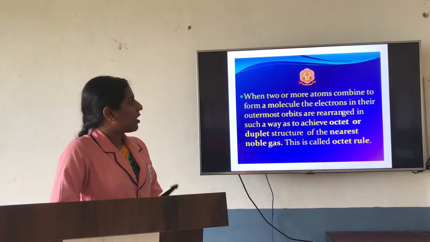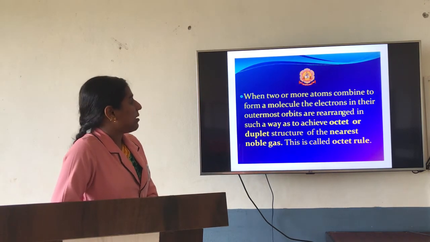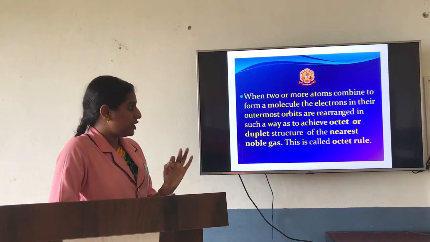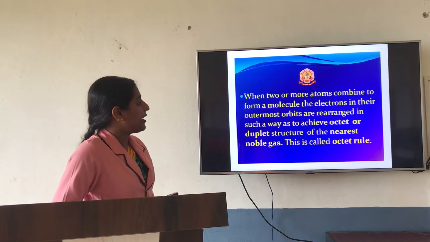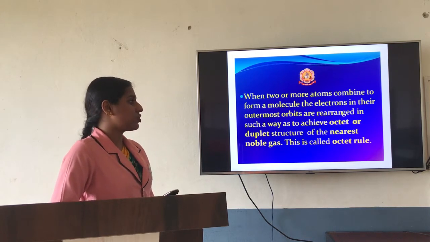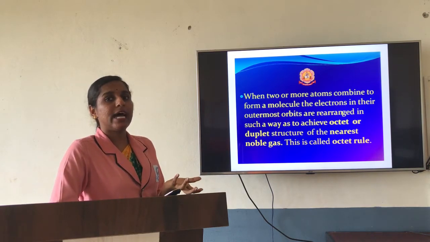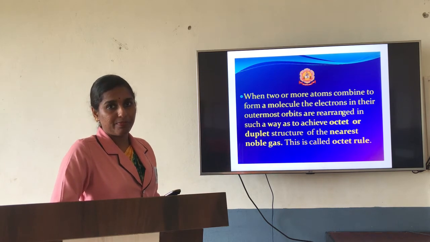The next one: when 2 or more atoms combine to form a molecule, the electrons in the outermost orbits are rearranged in such a way as to achieve the octet or duplet structure of the nearest noble gas. This is called the octet rule. As I have told, the octet rule is just to attain that 8-electron configuration.